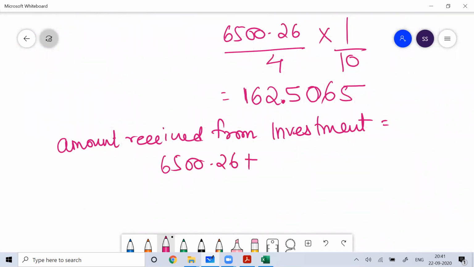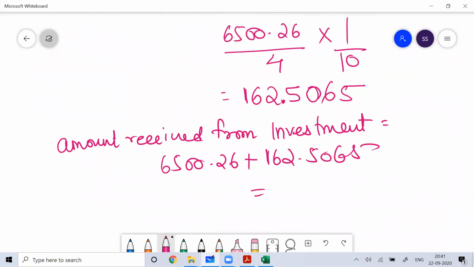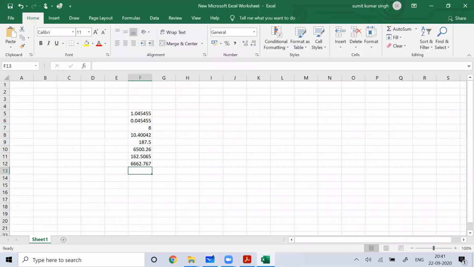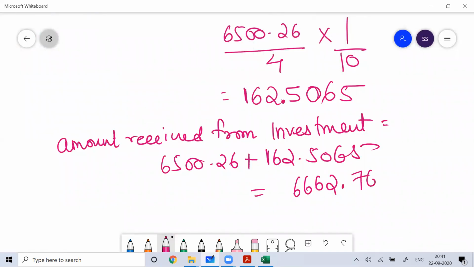On this you get an interest of 162.5065. So the total is 6,662.767 euro.